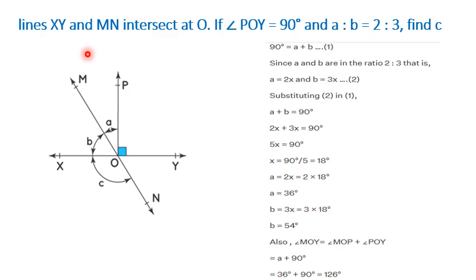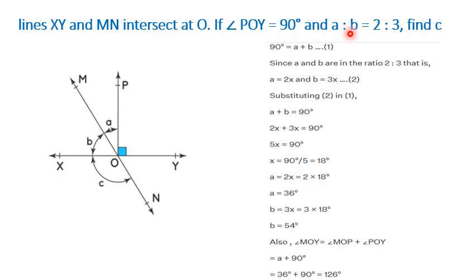In the next problem, lines XY and MN intersect at O. If angle POY is equal to 90 degrees, which is indicated by this symbol, and angle A to angle B is in the ratio 2:3, we need to find C. Now this is 90 degrees, so angle XOP also will be 90 degrees, so A plus B is 90 degrees. That's what we have written here.